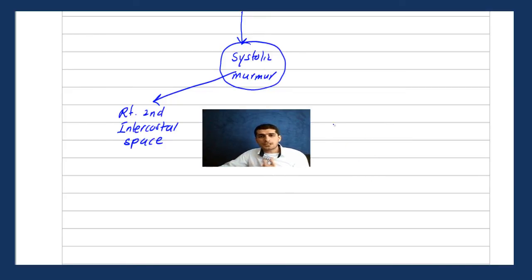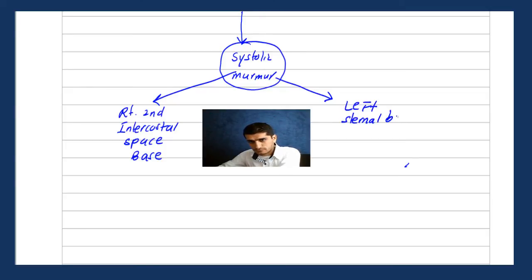Now maybe you will hear a murmur, but usually, let's say, the first one is the base, and the second one maybe the left sternal border. Now for those patients with the left sternal border murmur, usually young athlete, you know all of that, right?